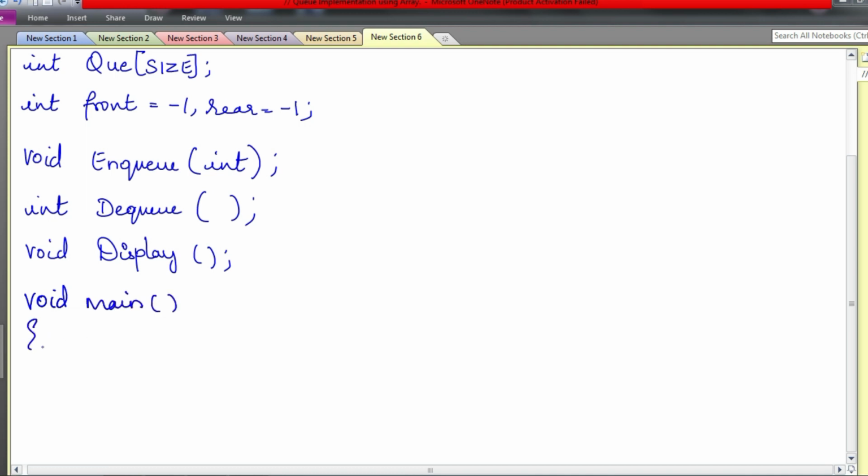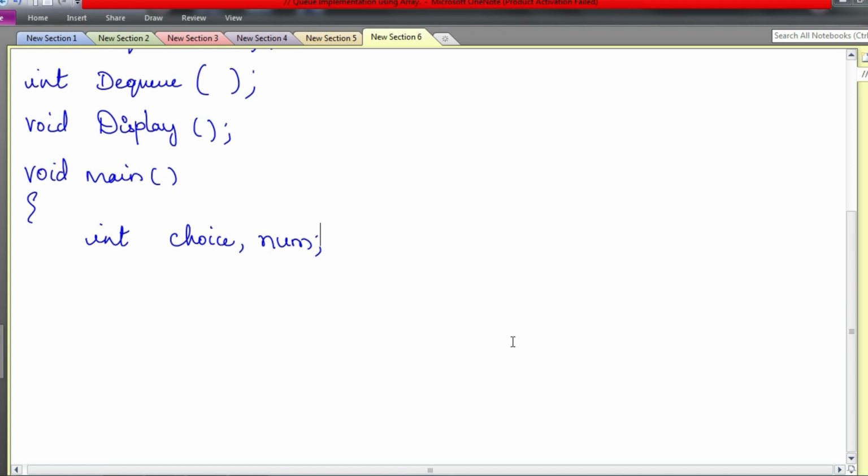Now we will write the main function. In the main function, as before, we will have choice and num. I'm not going to repeat the same instructions as your stack program. In stack I told you all the data structure programs will be like a menu. The user is going to choose which option they want from the menu, which we do using a do while loop, you know that. So we'll have a series of printf statements here. Same as stack, you can copy.